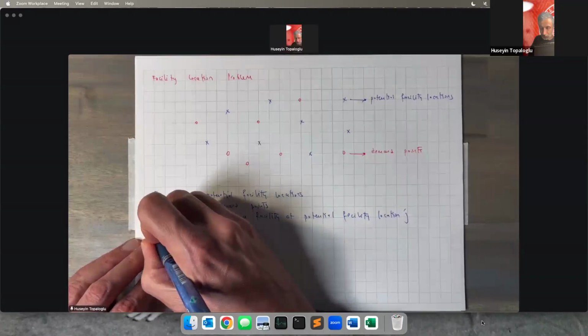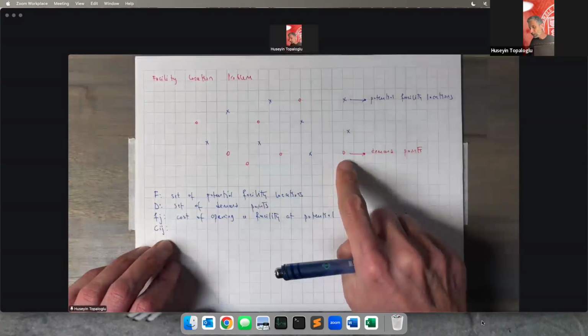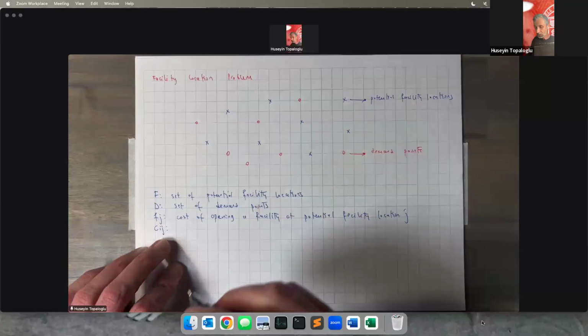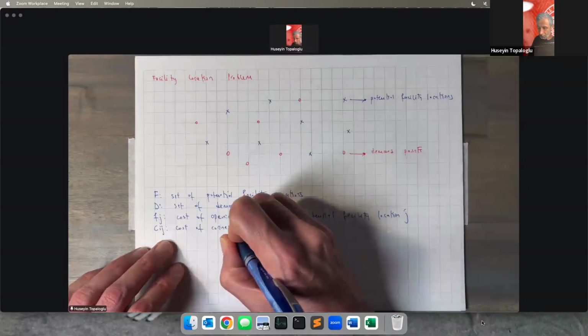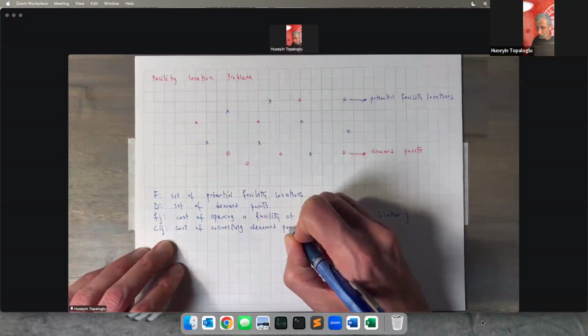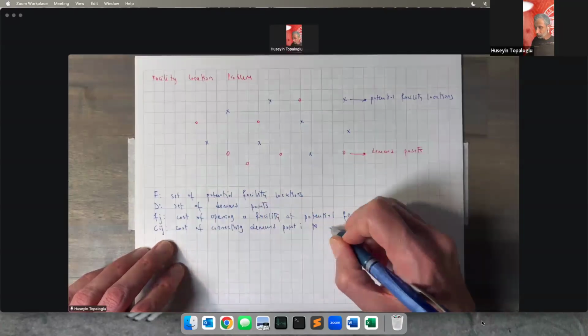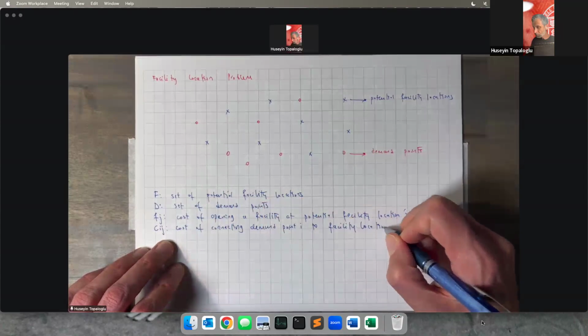And let's also let c_ij be the cost of connecting demand point i to a facility in facility location j.